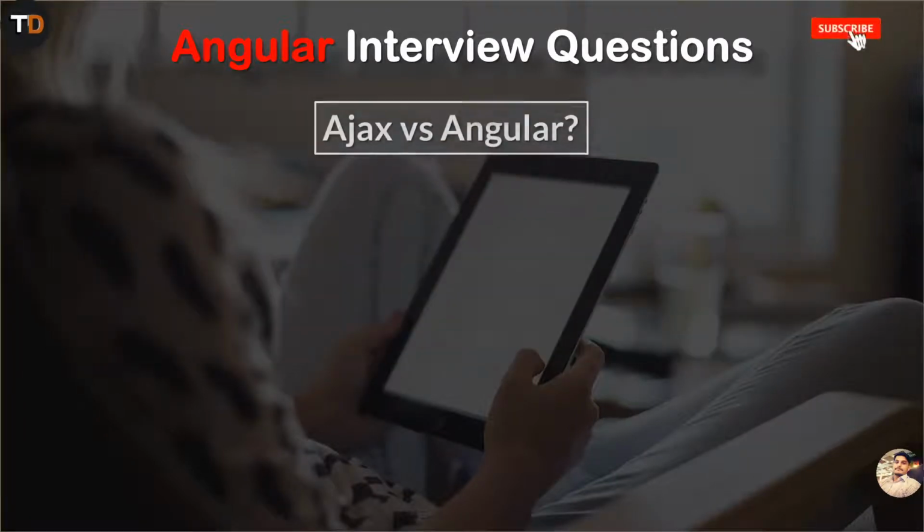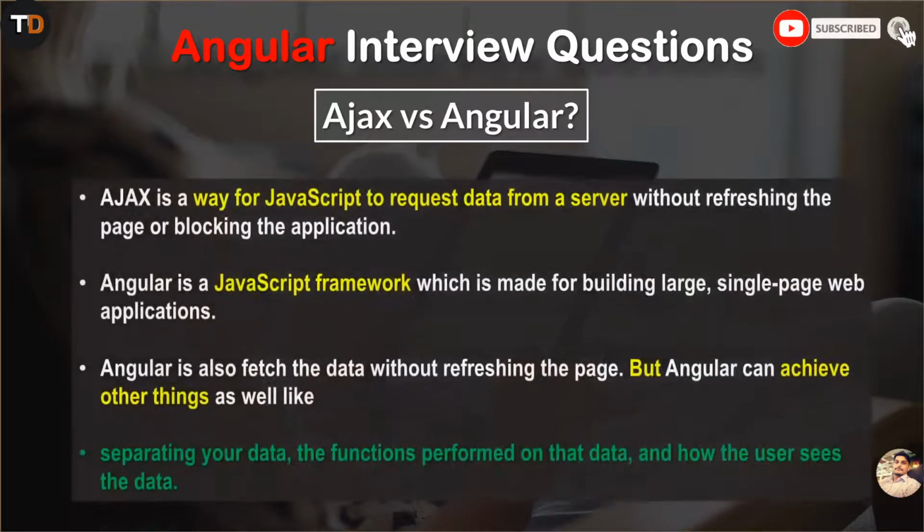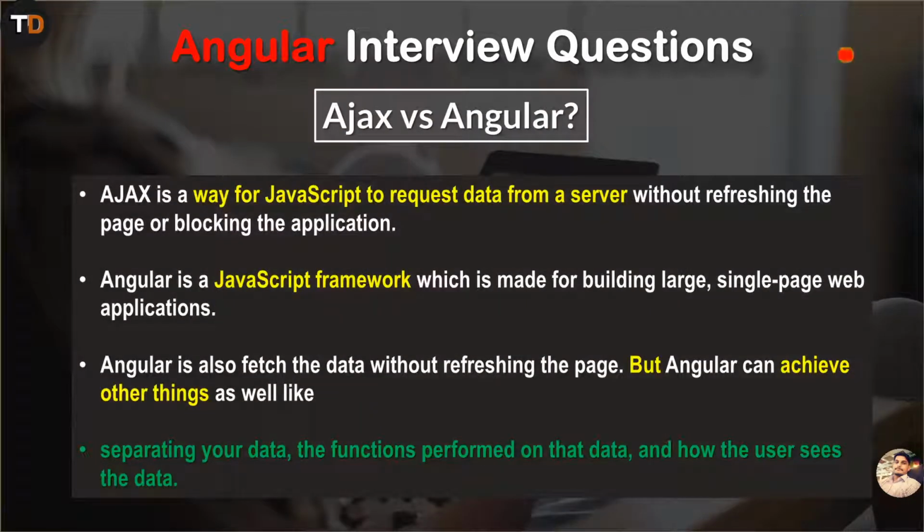Next question, Ajax versus Angular. Ajax is a way for JavaScript to request data from a server without refreshing the page or blocking the application. Angular is a JavaScript framework made for building large single-page web applications. Angular also fetches data without refreshing the page, but Angular can achieve other things as well, like separating your data, the functions performed on that data, and how the user sees the data.